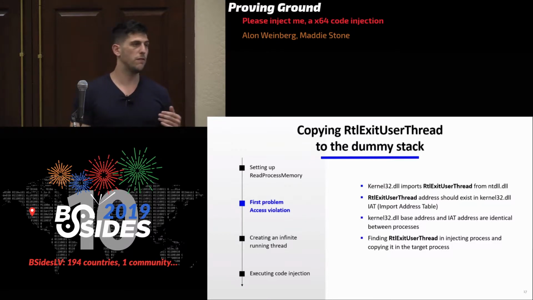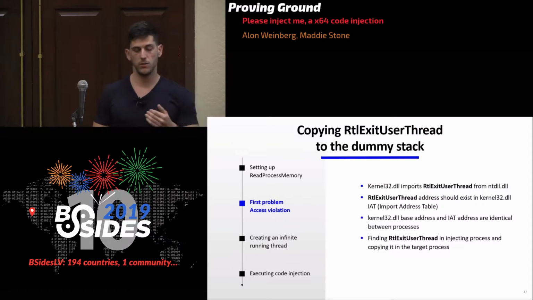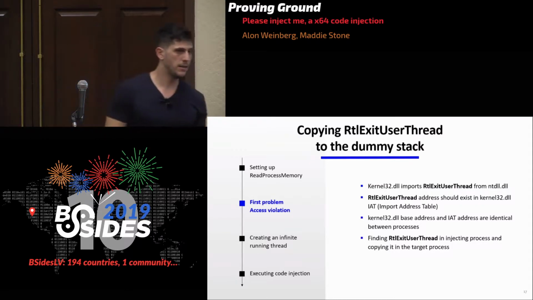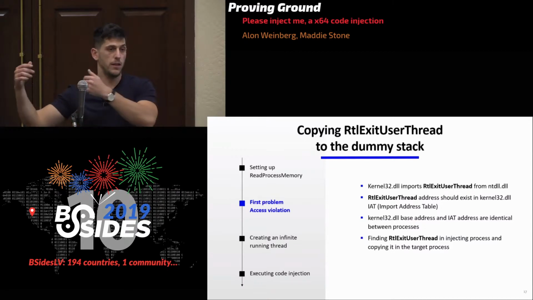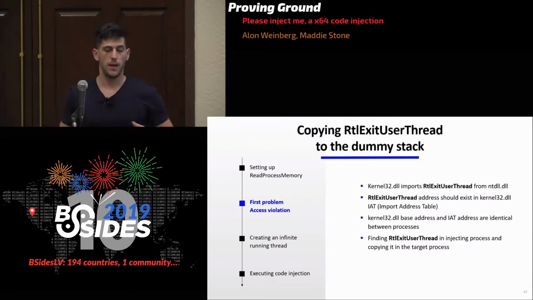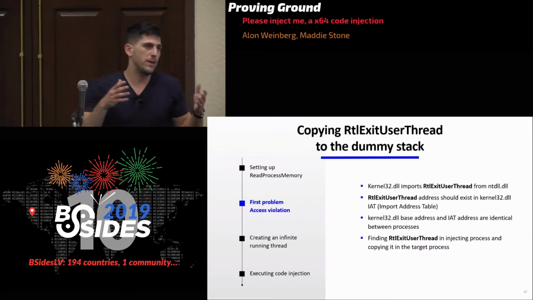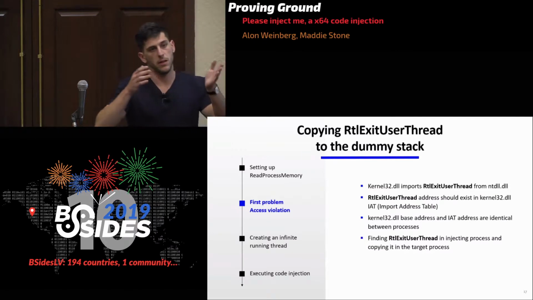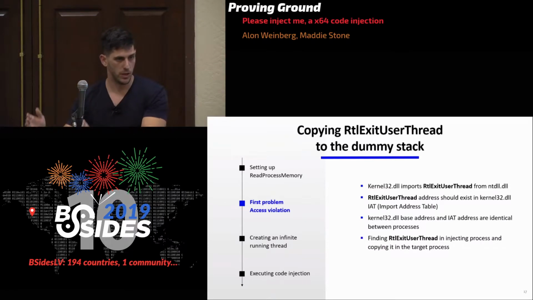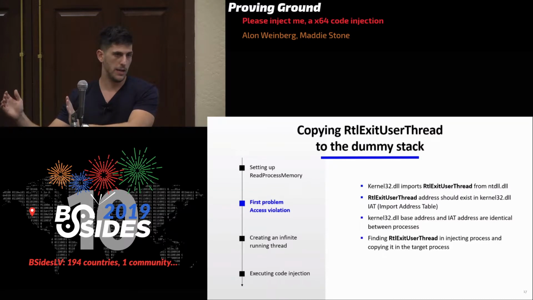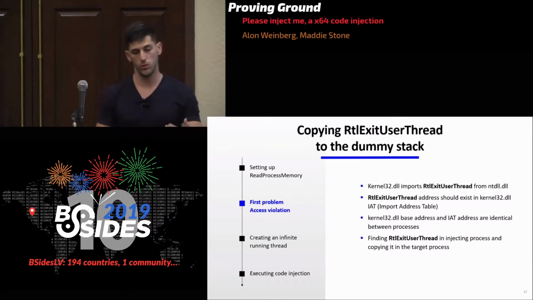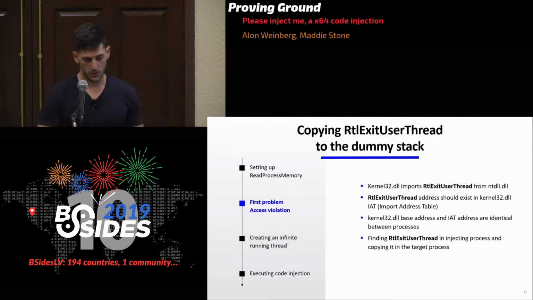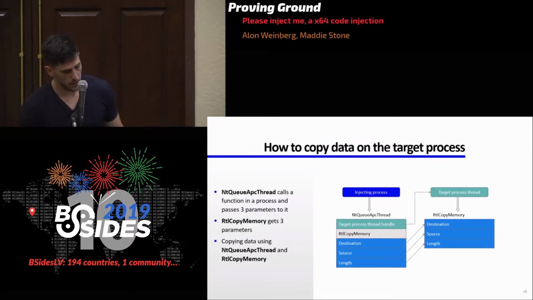So let's say we find the address of RtlExitUserThread in NTDLL, or kernel32. We can copy it in the target process by just finding the location. It's going to be at the same location in the target process, and we're then going to copy it. I'll show you how we do it. We will copy it there. So, okay, how do we copy?